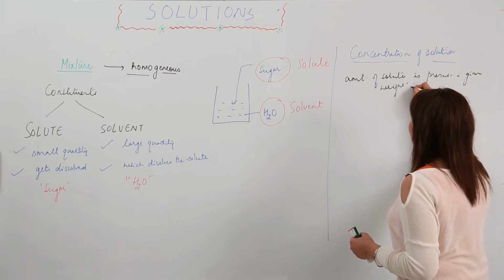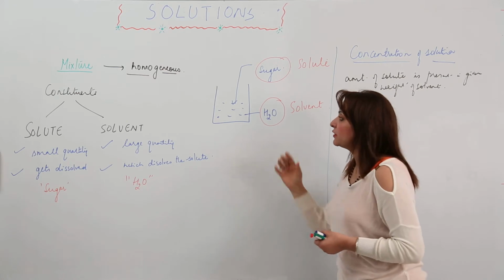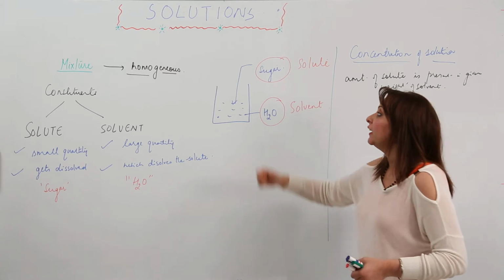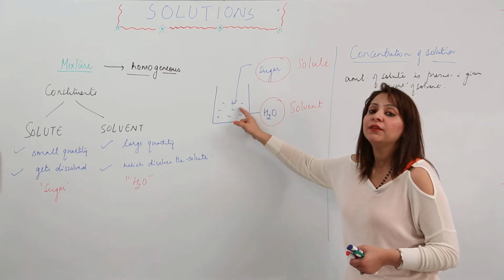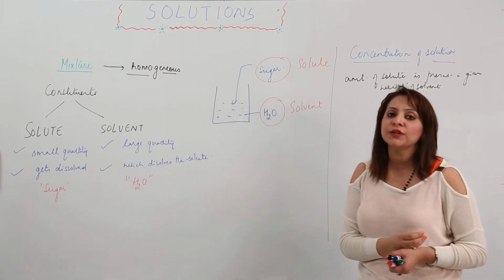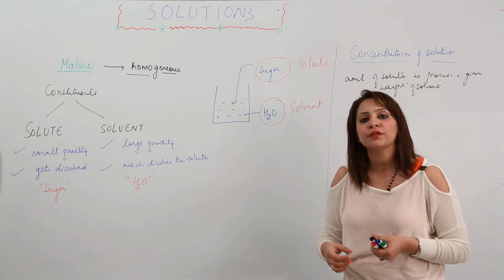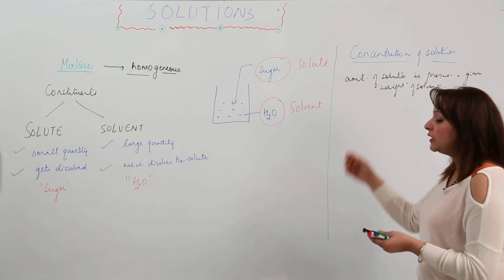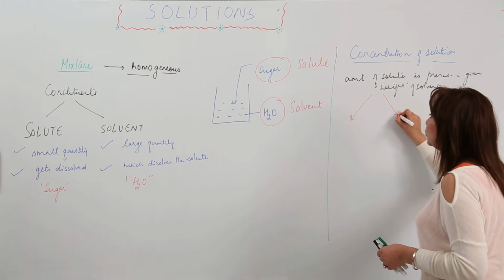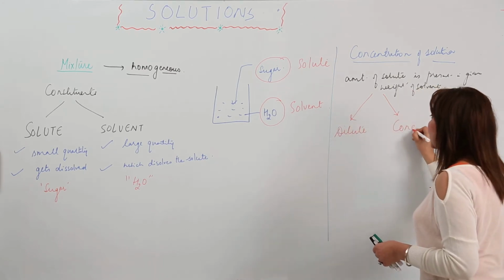Let me finish it off. If I ask you what is the concentration of this solution, I mean how much sugar is present in a given weight of water. So if somebody asks you the concentration of any solution, it means how much solute you have dissolved in the given weight of the solvent. On the basis of concentration, the solution comes out to be of two types: one is the dilute solution and the other is the concentrated solution.